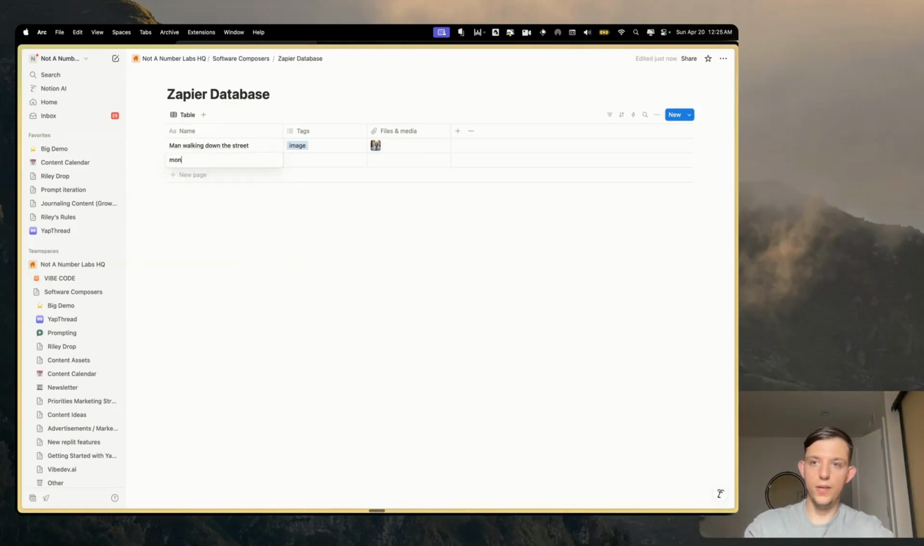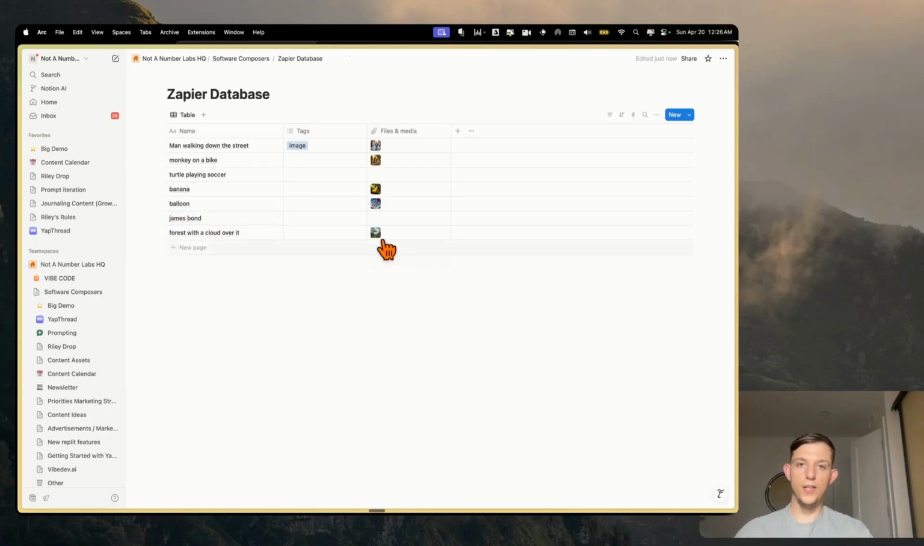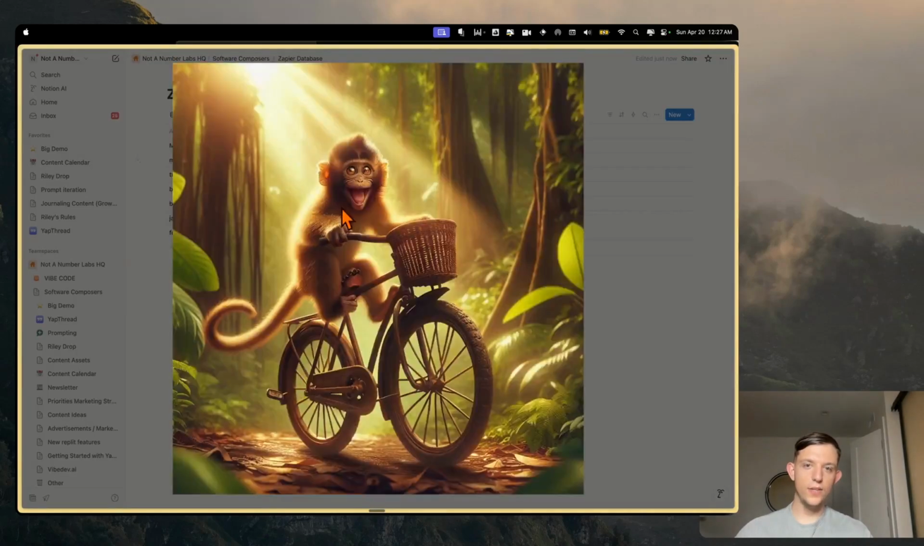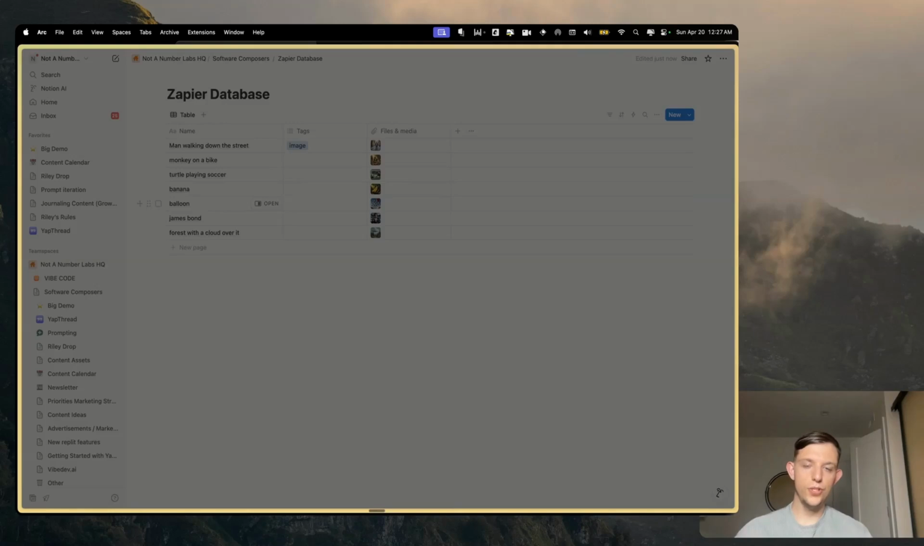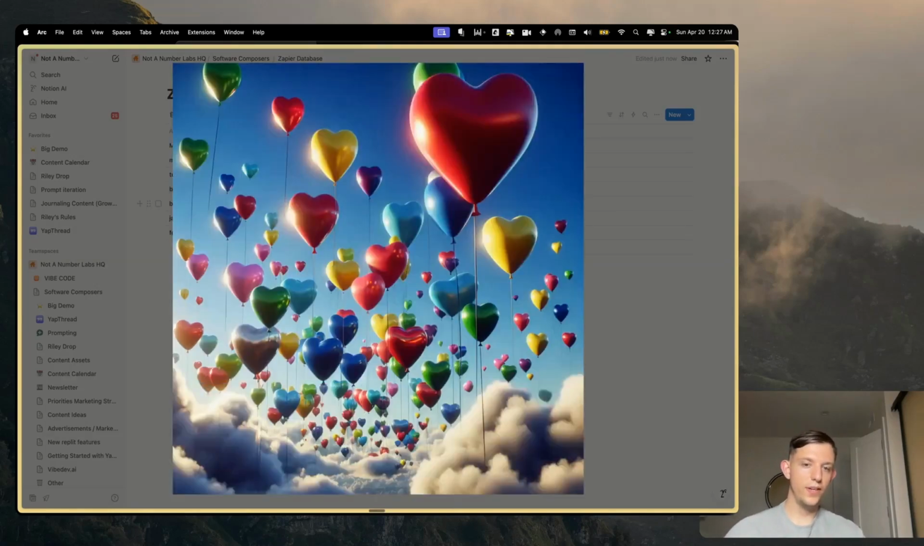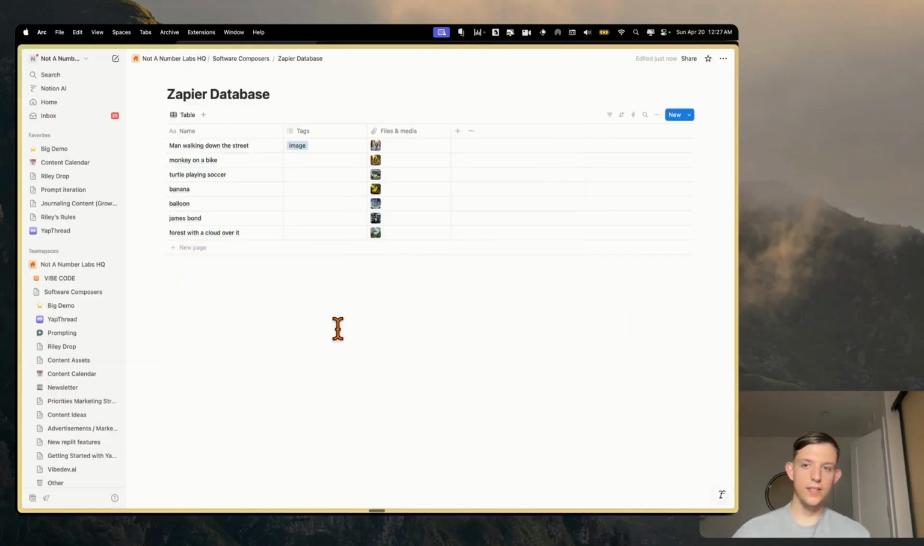So we can go like this. We can go monkey on a bike, turtle playing soccer, banana, taco, balloon, James Bond, cloud. And you see they're coming in. I think the next two are gonna come in. Oh, there's that one and this one. So all that automation did indeed work. And you can see it has this monkey. And so if we go into the balloon, we click on this one, it should be a balloon once it loads. There we go, we have the balloons and we created this automation.